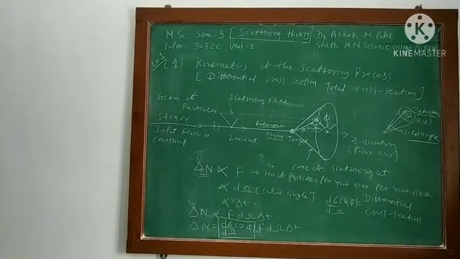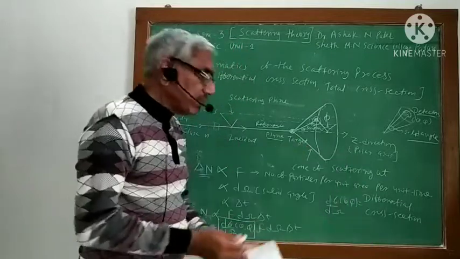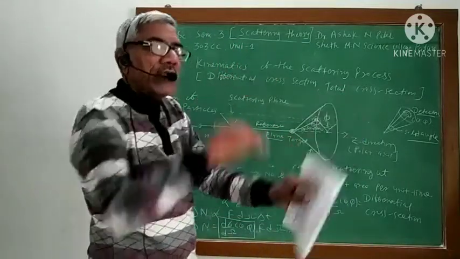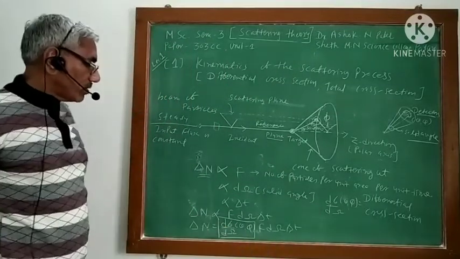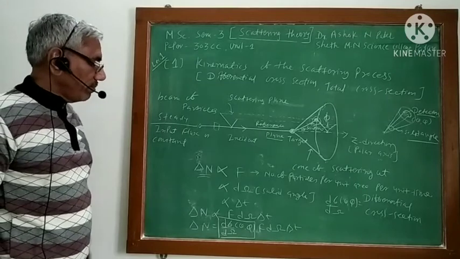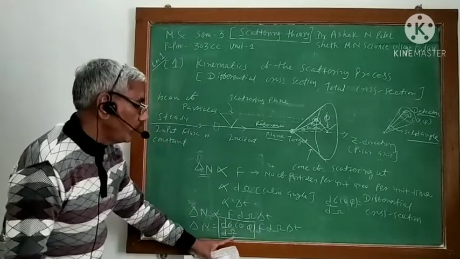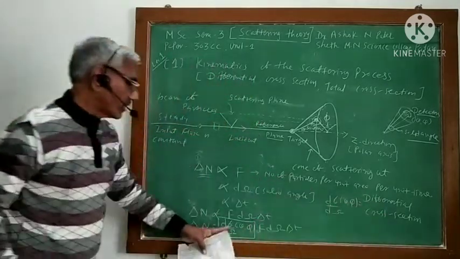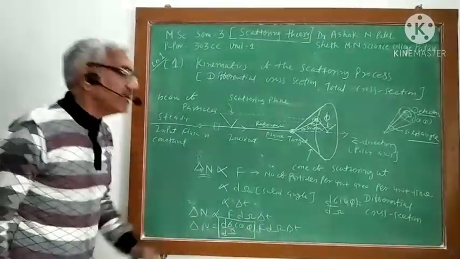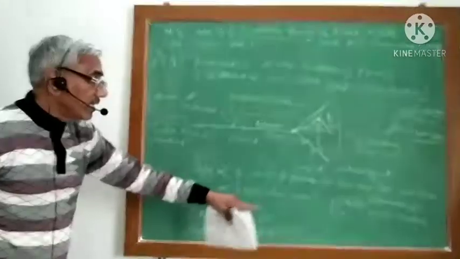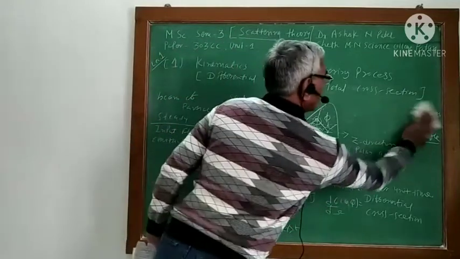Okay. You may be surprised why it is called the differential cross section. Because whenever we say cross section, it means the area. So here, why is it called the cross section? This constant is called the cross section. Why? Because this constant, which we know as the differential cross section, has the dimension of area. That's why we call it the differential cross section. How is it an area?